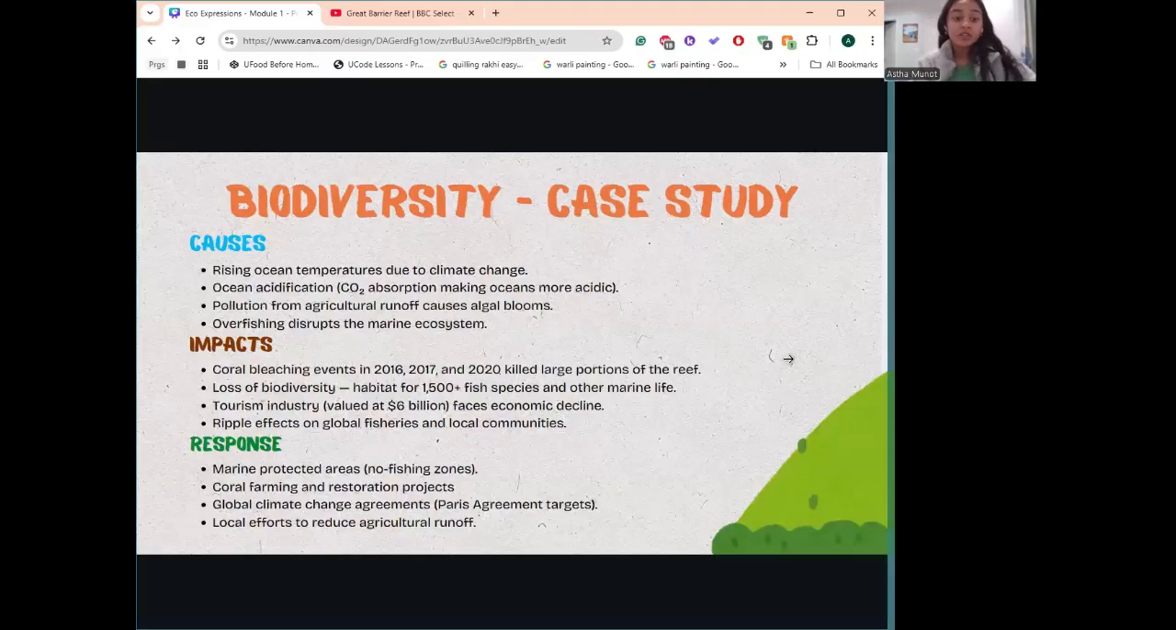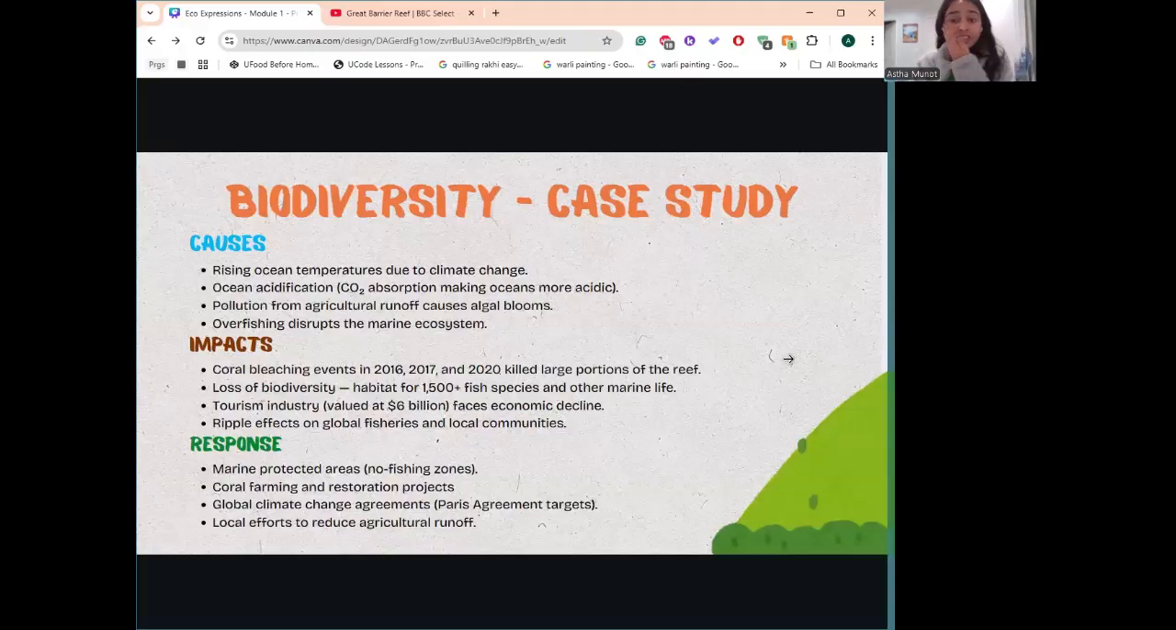So what are the impacts? Coral bleaching events of 2016, 2017, and 2020 killed large portions of the reefs, which resulted in a loss of biodiversity. It's a habitat for more than 1,500 fish species and other marine life. The tourism industry, valued at $6 billion, faces an economic decline because of all the coral bleaching and the dying out of certain areas of the Great Barrier Reef. And then there are ripple effects on global fisheries and local communities.